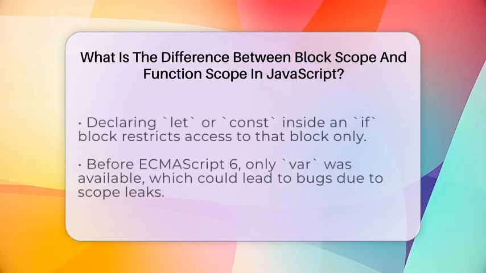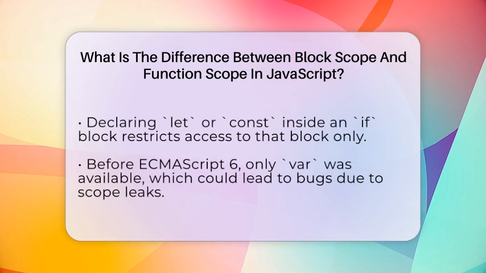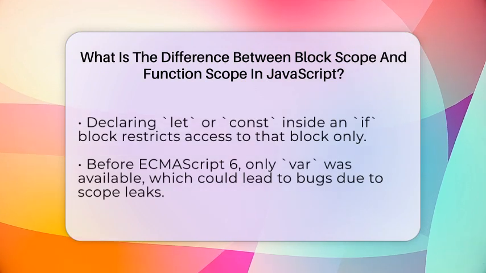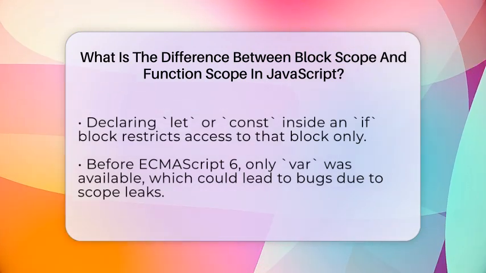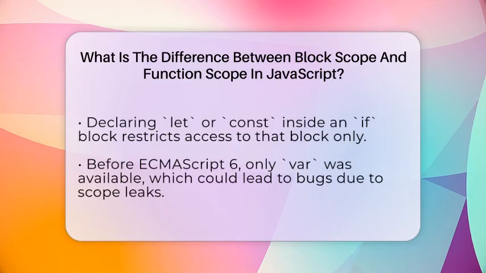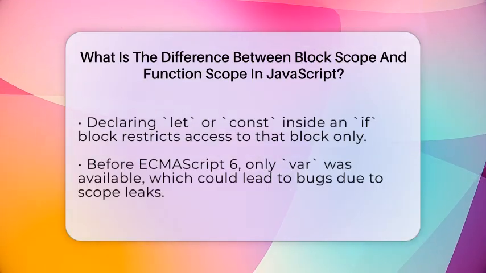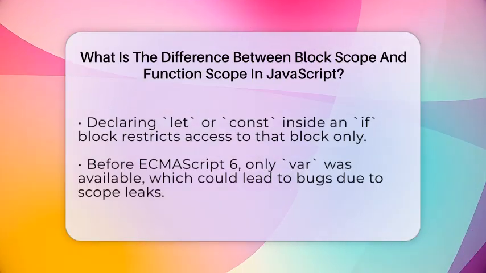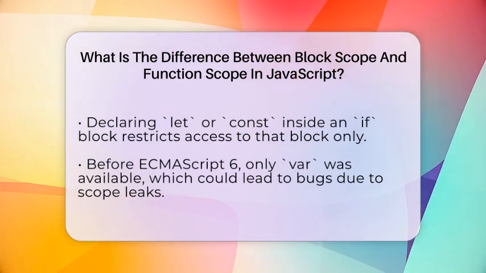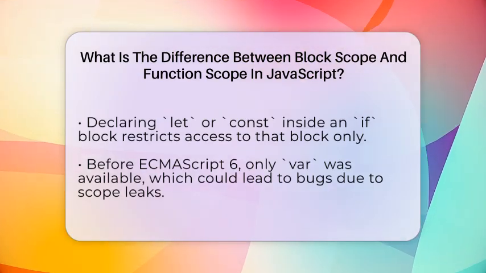Inside a function, you declare var and let variables inside an if statement. When you try to access the var variable outside the if, it still works because var ignores block boundaries and respects function boundaries. But the let variable causes an error because it is limited to the block where it was declared.